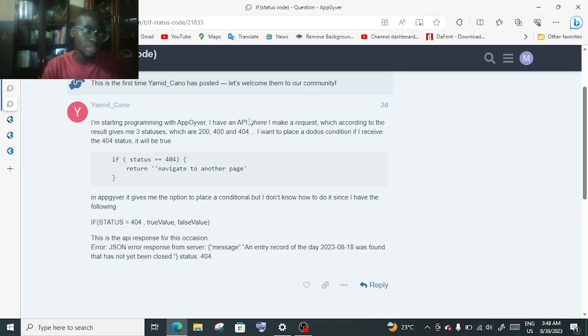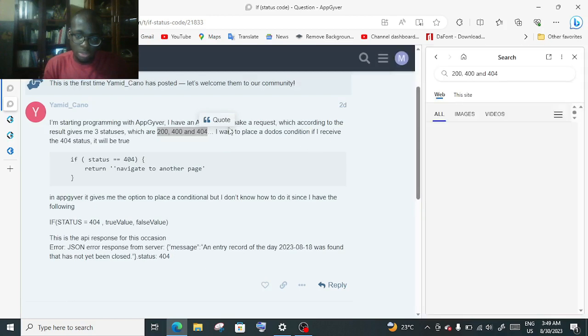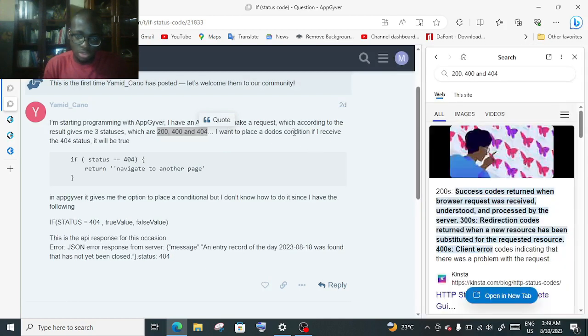Welcome to the community. So I'm starting programming with Appgyver. I have an API where I make a request, which according to the results gives me 3 statuses, which are 200, 400, and 404. So I actually search for these different statuses, and you know what? Let's just search while I keep reading. I want to place a to-do condition. If I receive the 404 status, it will be true.